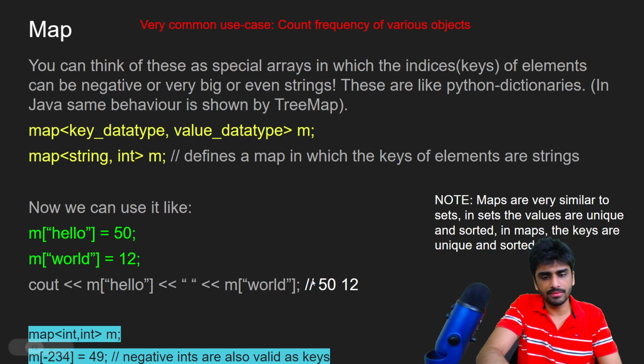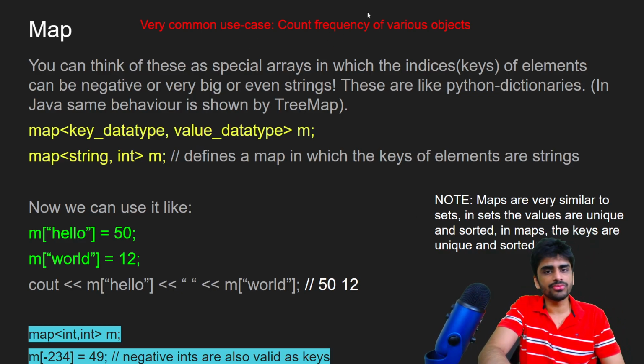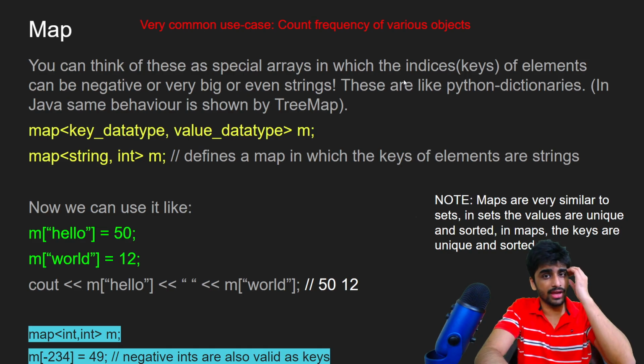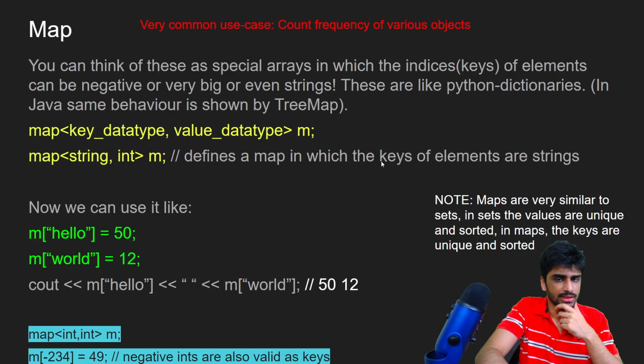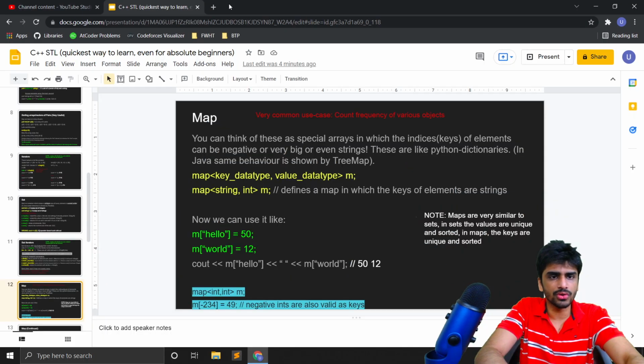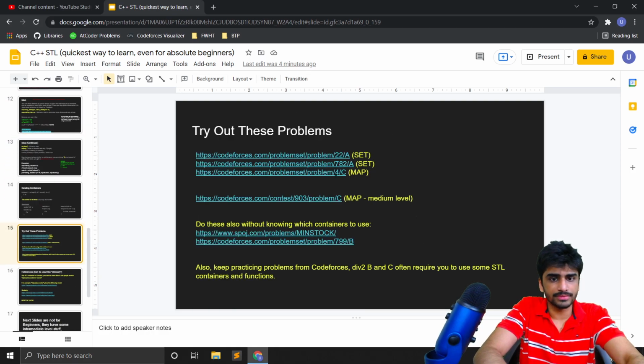And I can even print them like this. One of the most common use cases of a map is to count the frequency of various objects. If I want to store the frequency of a certain object, then this can be very useful. I'm even going to show you a problem that is there in these slides. So yeah, this one.